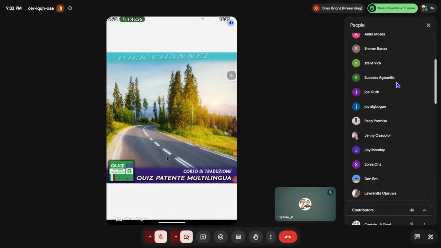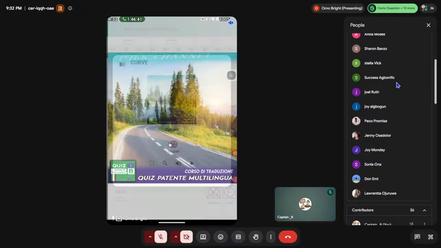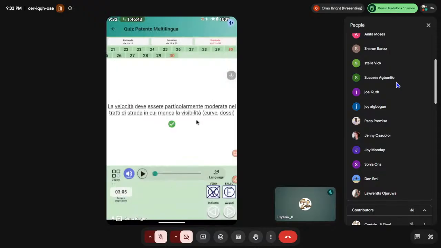So if you reduce your speed, then you will circulate in safety. All right. So now the question says, for this kind of road, with curves, you have to particularly moderate your speed. Now make the answer vero. When you say falso, it means you do not agree. Vero says you agree. Okay, agree. Okay. Thank you, sir.